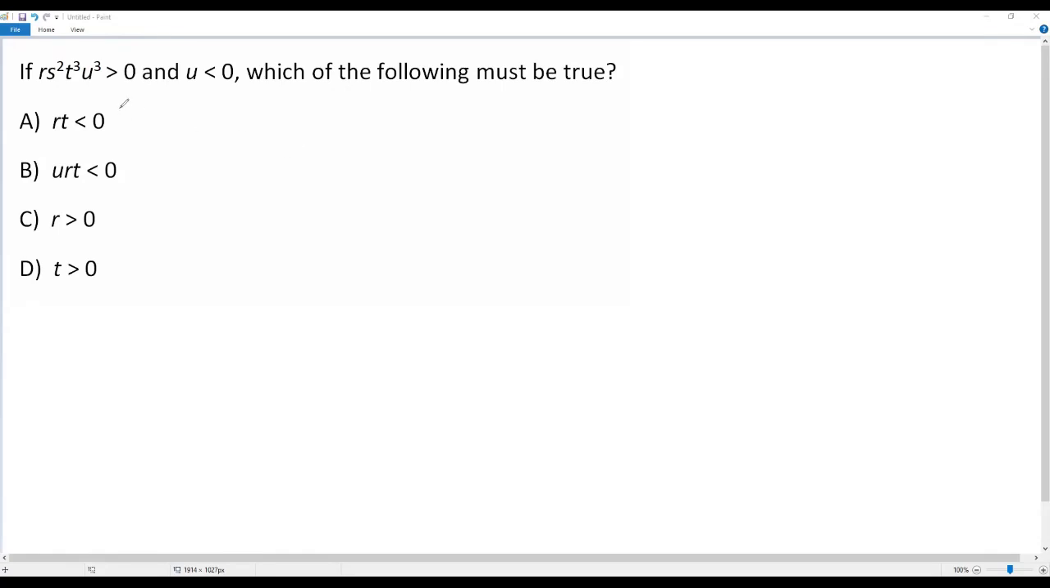Here we have a SAT math problem. Okay, let's go to the question. If r times s squared times t cubed times u cubed is greater than 0 and u is less than 0, which of the following must be true?